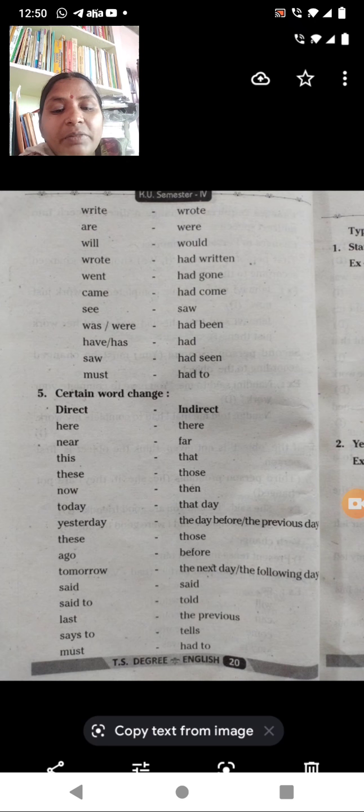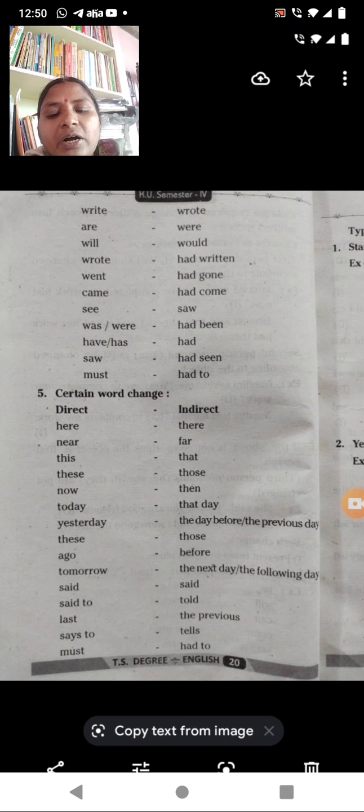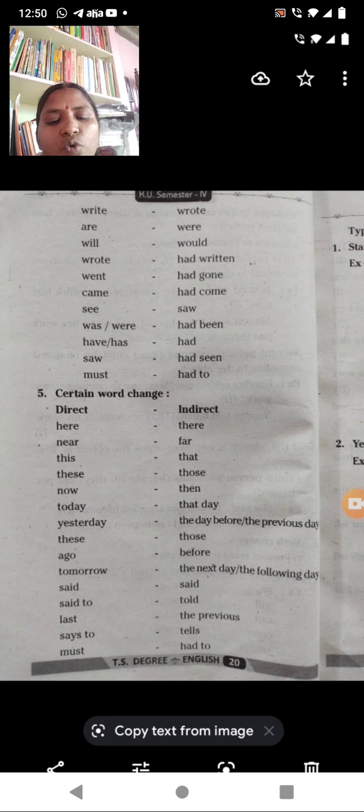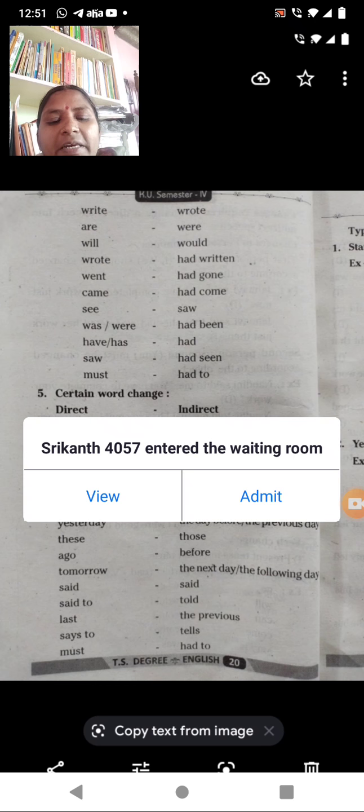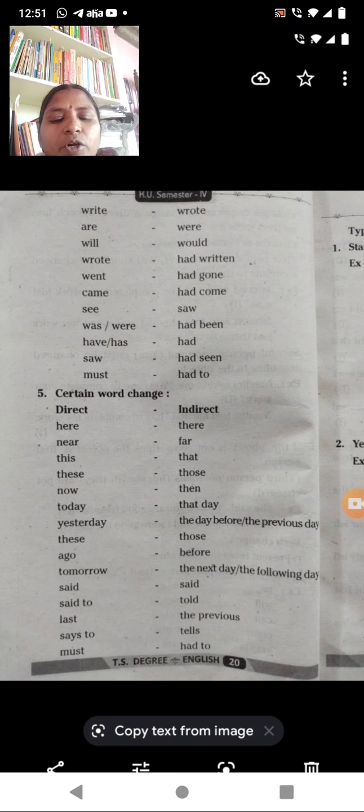Yesterday will become the day before the previous day. Ago will become before. Tomorrow will become the next day or the following day.